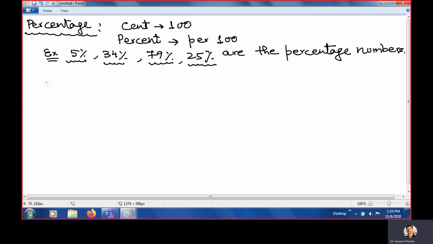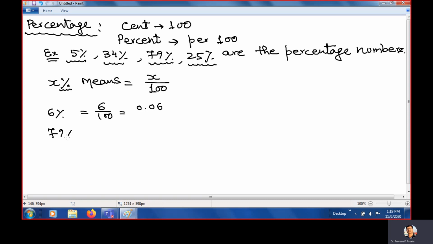Clear? And what does X percent mean? This is the notation for percent. X percent means X upon 100, the value of X on 100. That means if I write 6%, 6% means 6 upon 100. And if you divide 6 by 100, it will be 0.06.